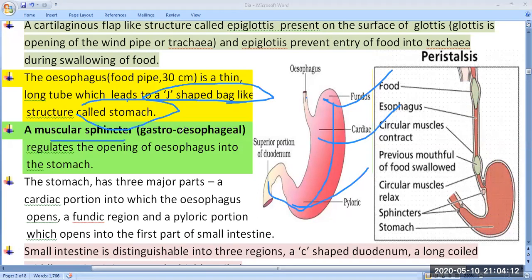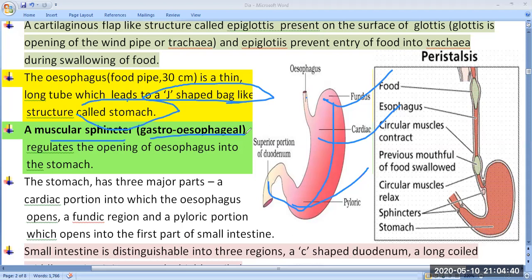A muscular sphincter is called the gastroesophageal sphincter. You should know about this in the alimentary canal. There are three different types of sphincter found. First is called the gastroesophageal sphincter. Second one is the pyloric sphincter, and third one, at the hepatopancreatic duct, is provided with one sphincter which is known as the sphincter of Oddi.